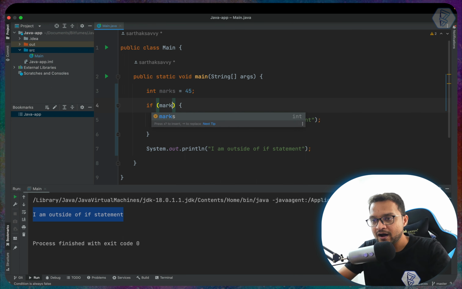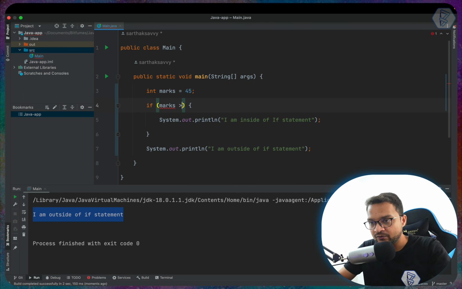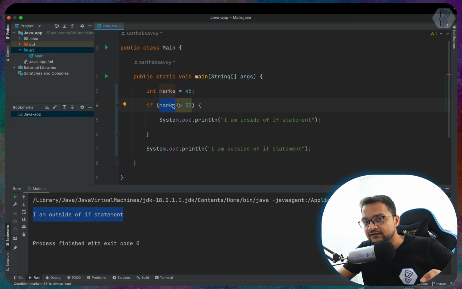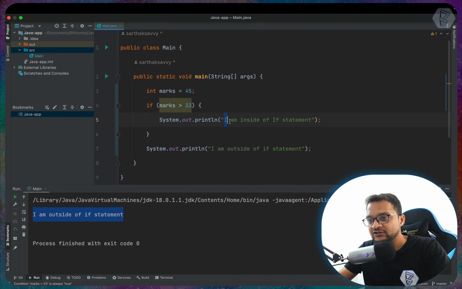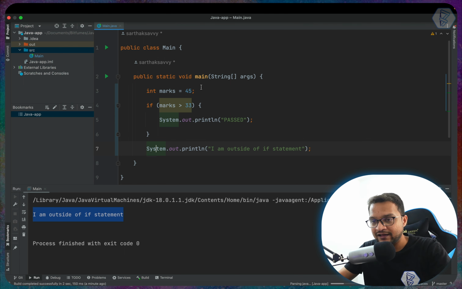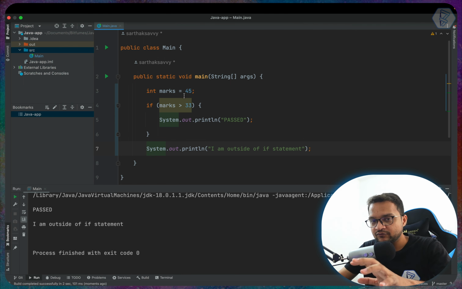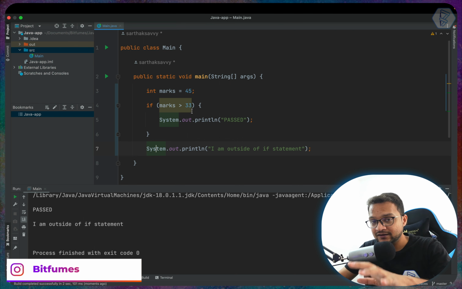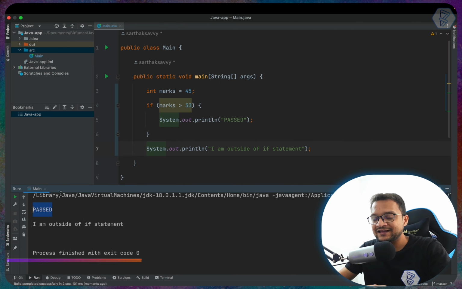So if I say marks is greater than 33, so I'm saying that whatever the value for the marks variable, if that is greater than 33, then I just need to print passed. Okay, otherwise it will go outside it. So let's see if I run it, what's the value. So we know that marks is 45, which is obviously greater than 33, so that's why it's saying passed.